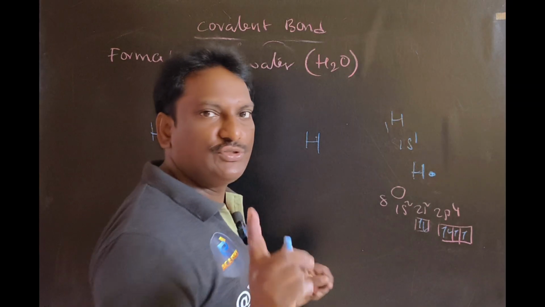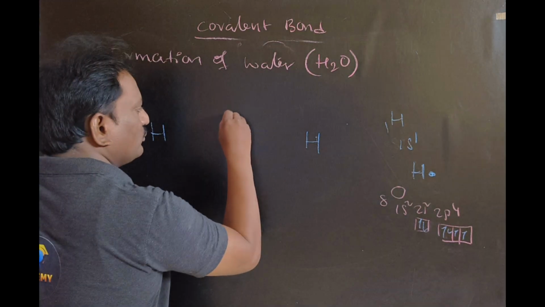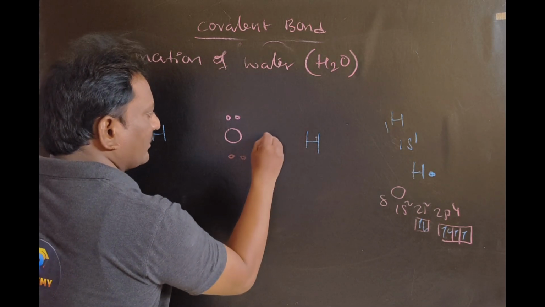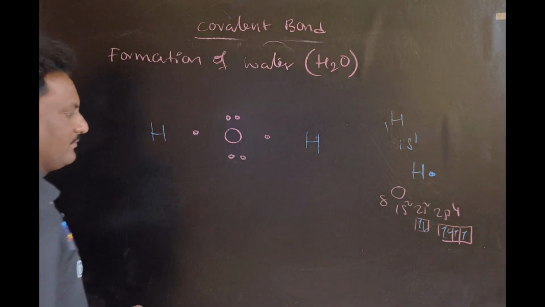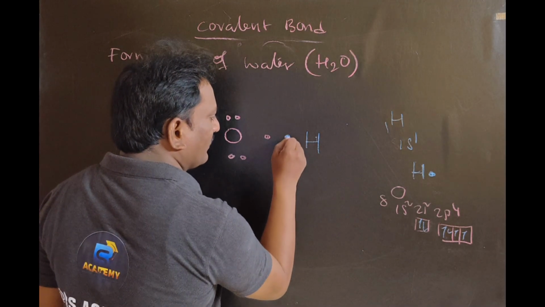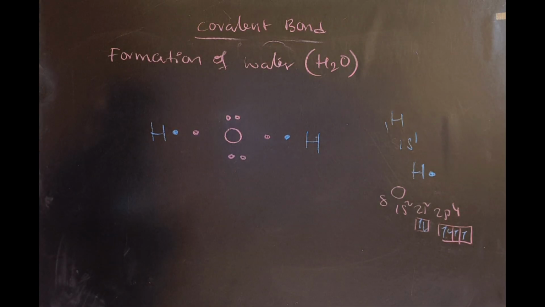Two pairs of electrons, two unpaired electrons. So the oxygen Lewis dot structure has two pairs of electrons and two unpaired, whereas the hydrogen Lewis dot structure is H dot, H dot. Okay, right.